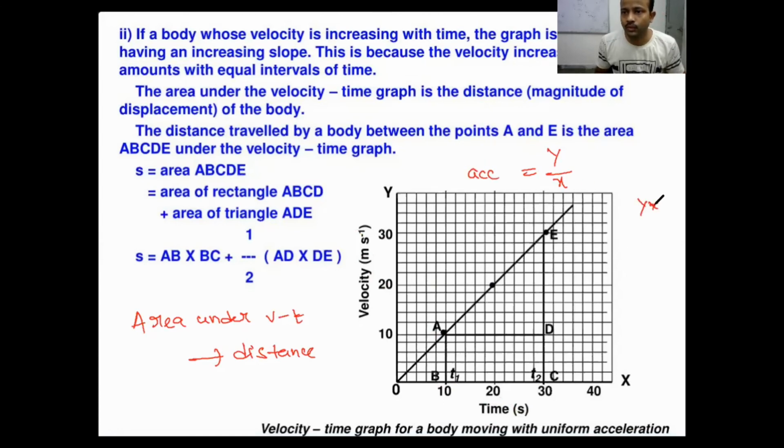Y-axis into x-axis gives you area, which is distance. The area under the velocity-time curve gives you distance. Always remember, this is a very important point.